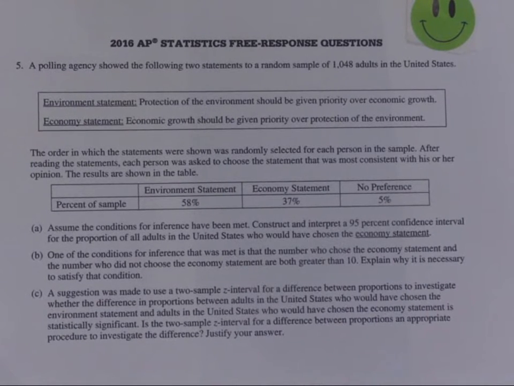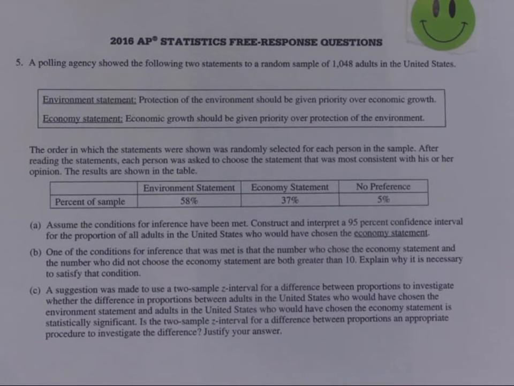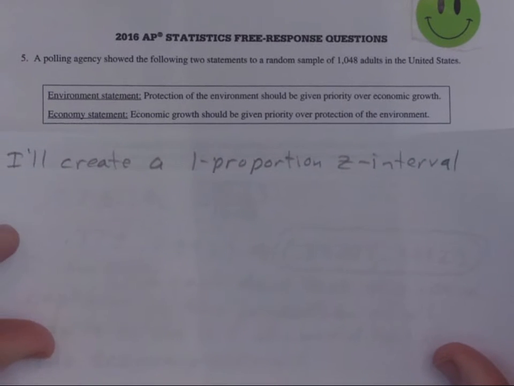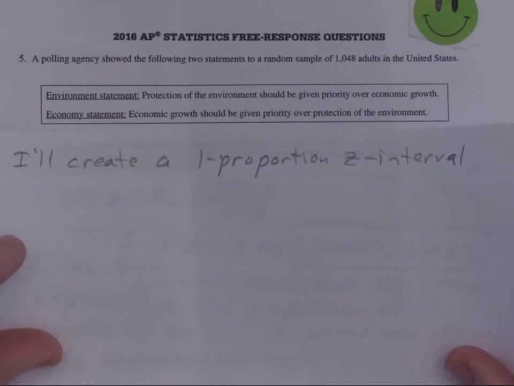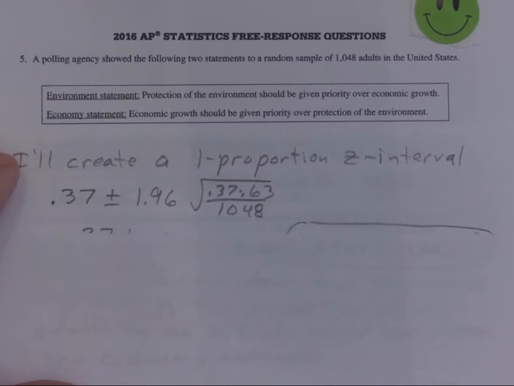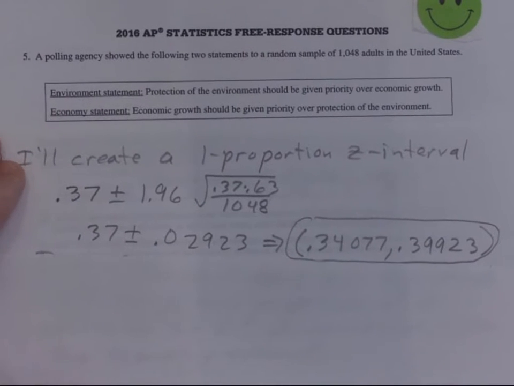The type of inference, you have to say that. The assumptions, which is the conditions, which you don't have to do here because it says to assume it. And then the mechanics of making the actual interval, and then the ending, which is your conclusion in context. So for that, the first thing for part A is that you state what you're doing. I'll create a one proportion z-interval. And of course you don't have to check the conditions, which are met here, by the way. But there's the construction of the interval.